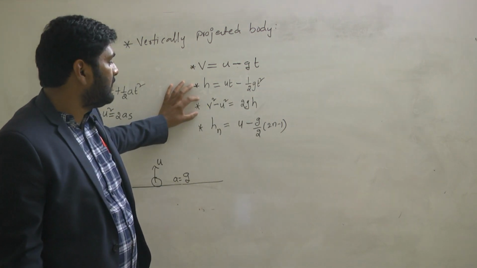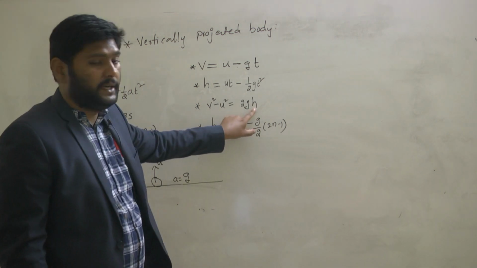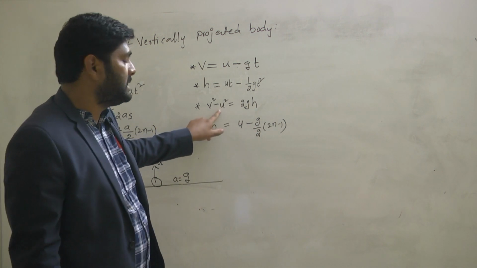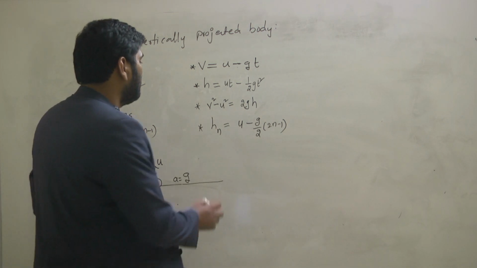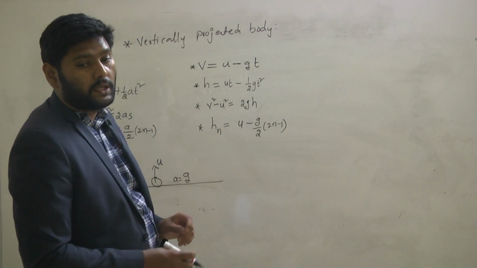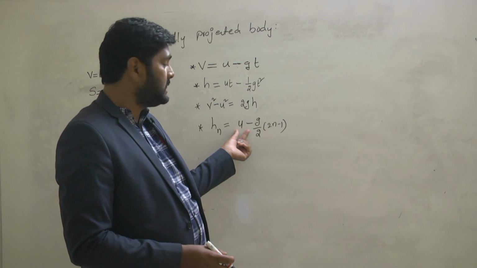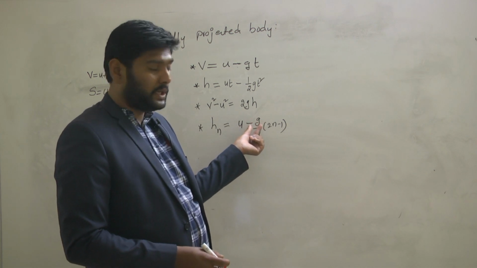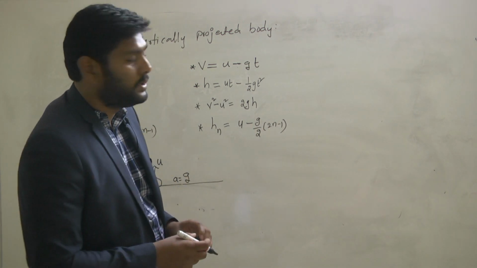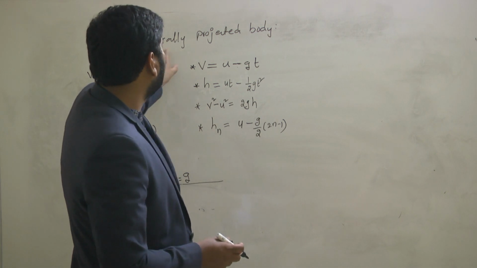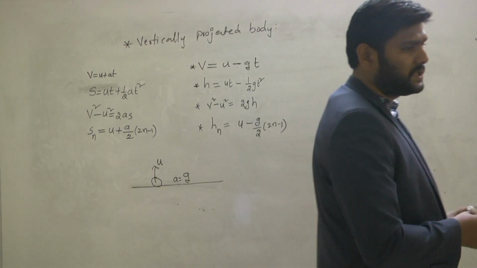In the third equation, v is the velocity of the body after covering height h, u is the initial velocity and g is the acceleration due to gravity. Similarly, hn is height traveled in nth second, equal to u, the initial velocity, minus g by 2 into 2n minus 1, where g is acceleration due to gravity and n represents the nth second. So these are the terms for a vertically projected body.